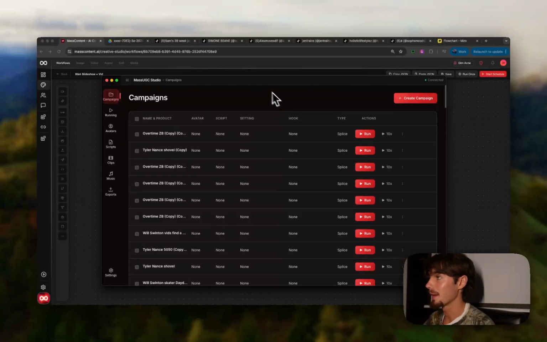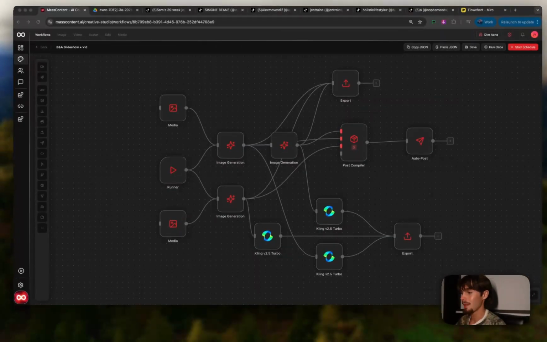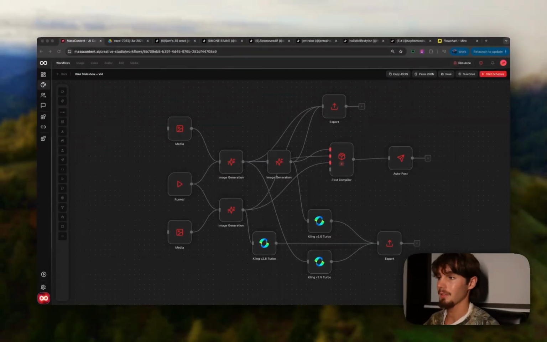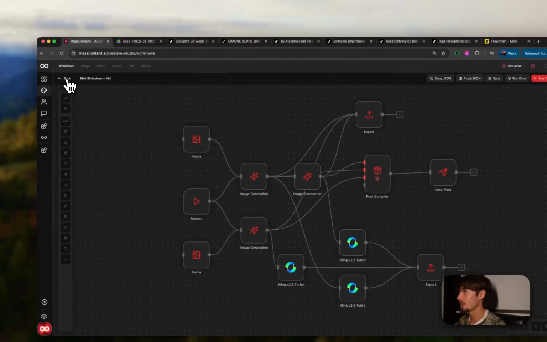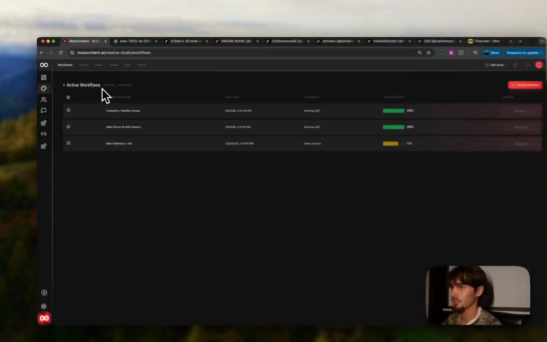And so that's why we made mass content in general, mainly because we actually needed it ourselves. We run an agency on the back end of this as well, so we do a lot of content production and distribution for a lot of different e-commerce brands, music labels, that sort of thing. So that's why we made this tool. And before I actually show you the workflows, because these are a little bit more complex, I'm just going to show you what it looks like to actually set up all of your accounts in here.